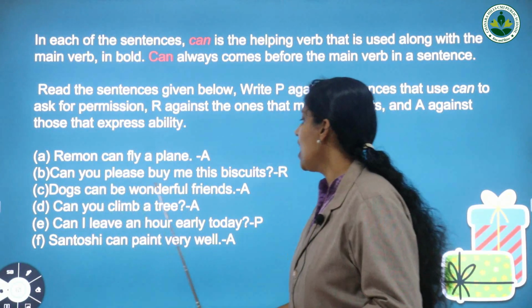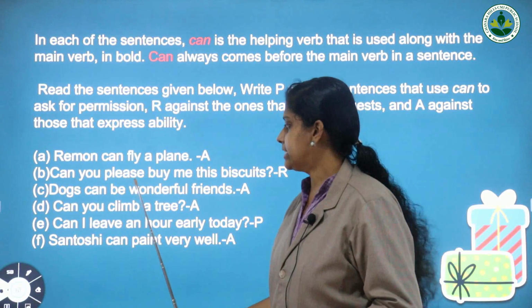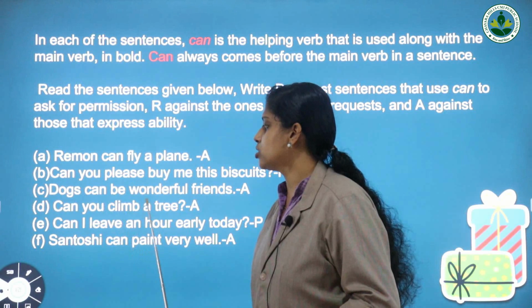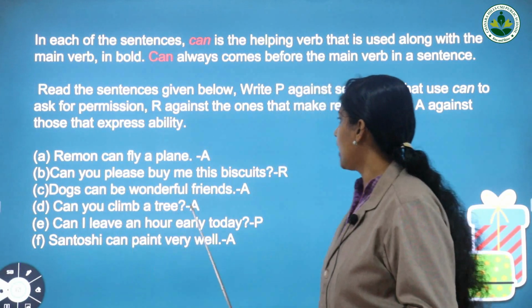Next one, dogs can be wonderful friends. Dogs can be wonderful friends. It is an ability. Next one, can you climb a tree? Can you climb? It also shows an ability. Can you climb a tree?